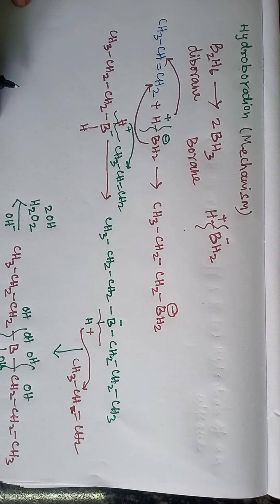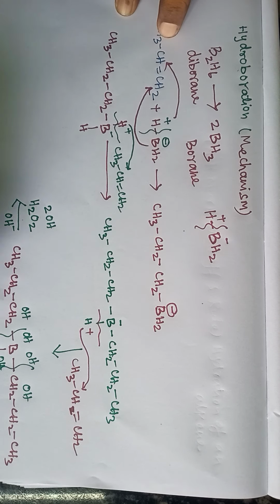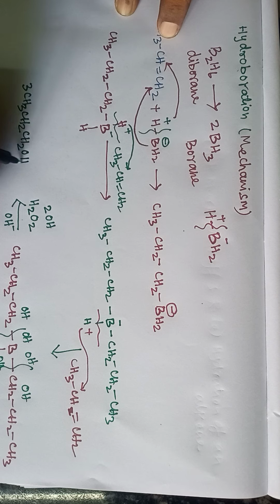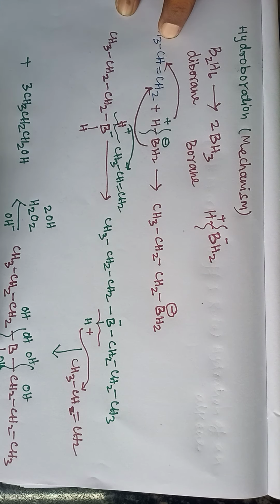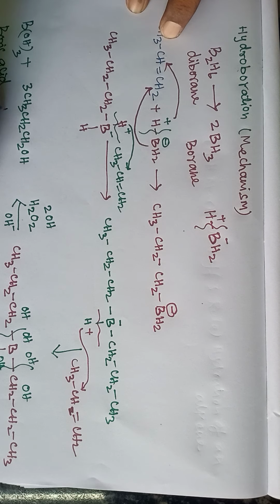So it gives three moles of propanol, three moles of CH3 CH2 CH2 OH, plus the remaining part, B(OH) three, which is boric acid. This is the boric acid, and this is propanol.